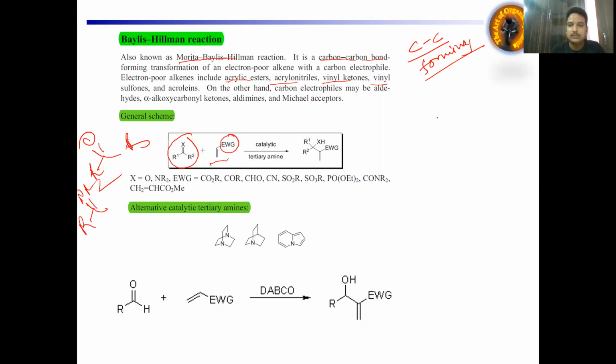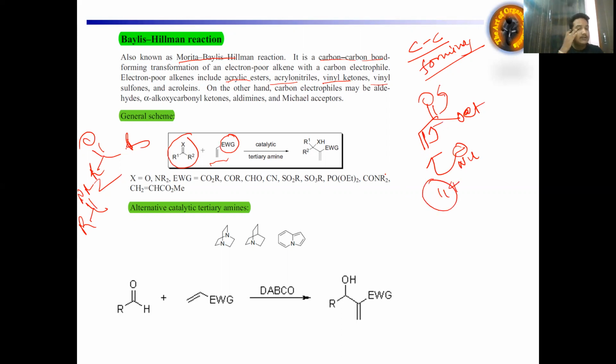What is the meaning of this? I will tell you. I'm taking the example of ethyl acrylate and this double bond. Carbon electrophile means if we have any nucleophile here, it will attack on this center, and this one is the 1,4 addition. In this fashion we are getting the 1,4 addition.